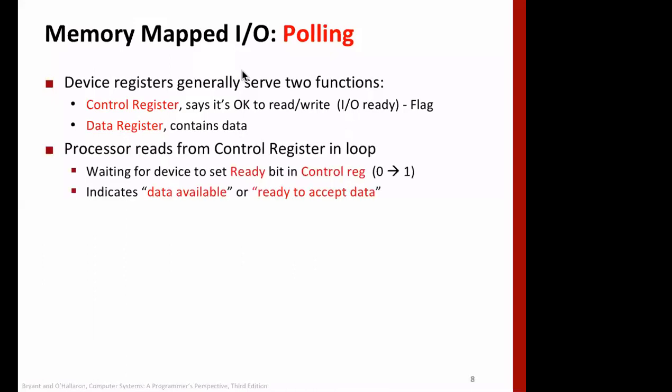Okay, then we have seen the concept of polling. Polling is like, you are expecting a guest or a courier person, and you keep going out every few minutes and check whether the person has come or not. The same thing happens in computer architecture.